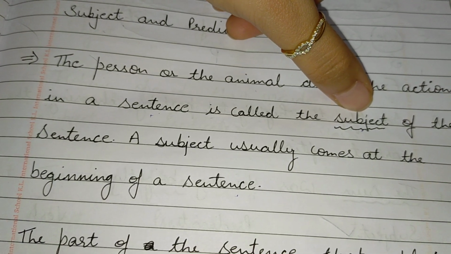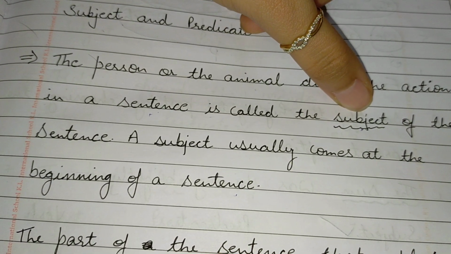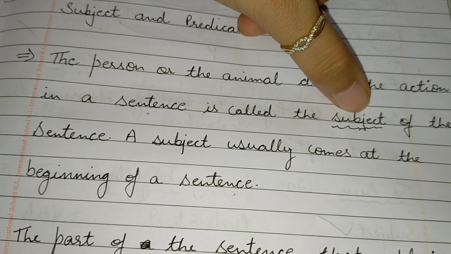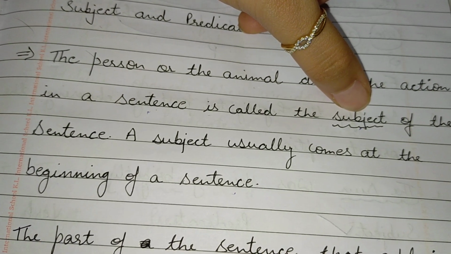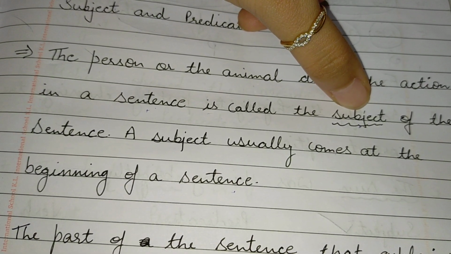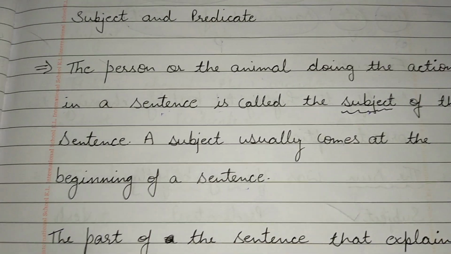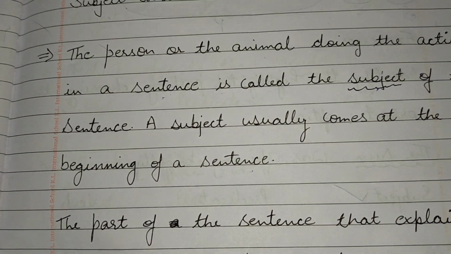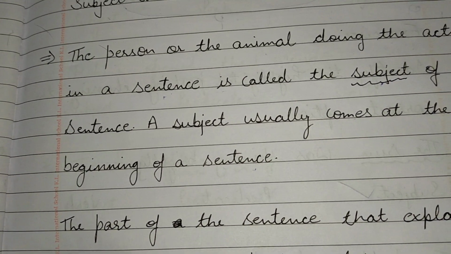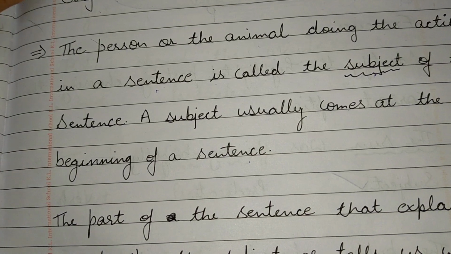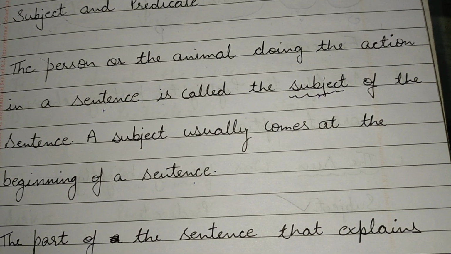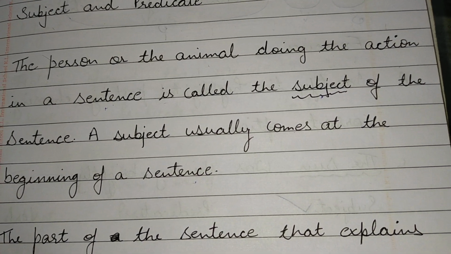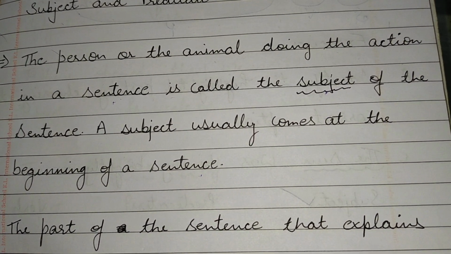Okay, so now we know what is the subject. A person or animal who's doing the action is called subject. So while reading the sentence we can make out from the sentence itself what is the subject and what is predicate. Subject is a person or animal doing some action.